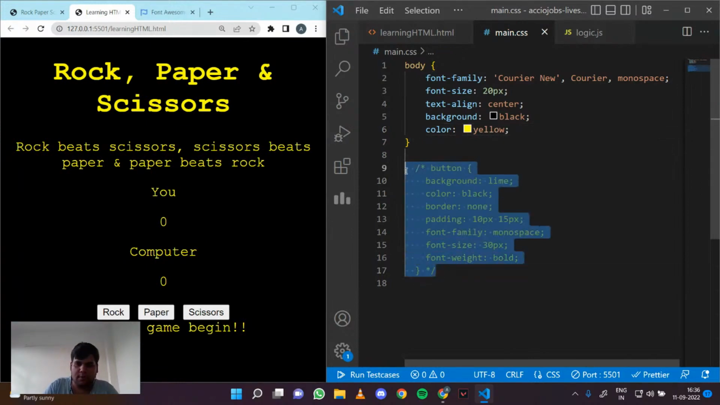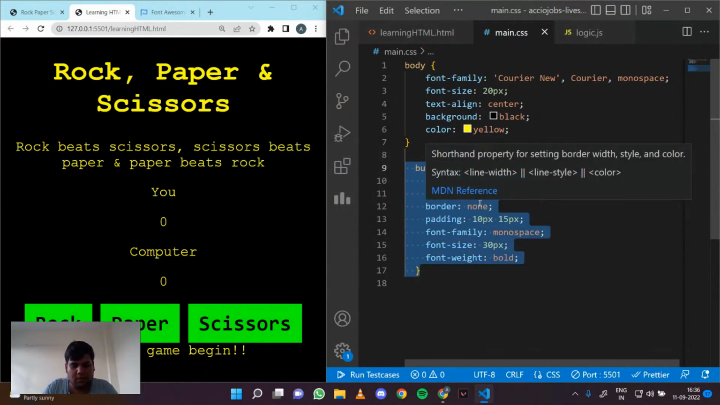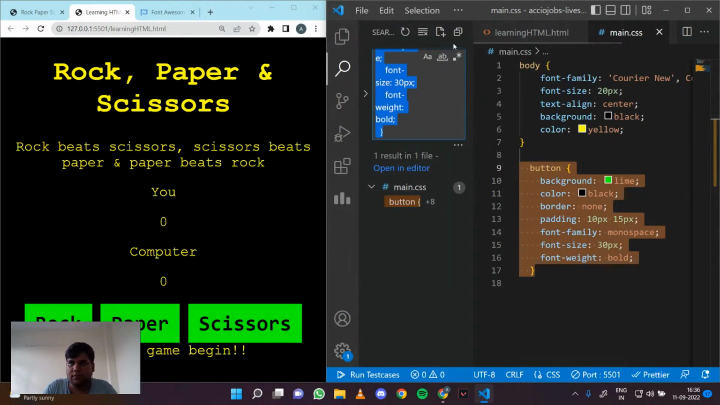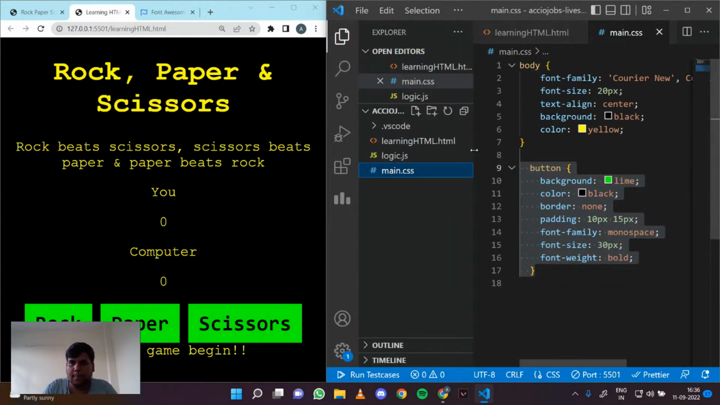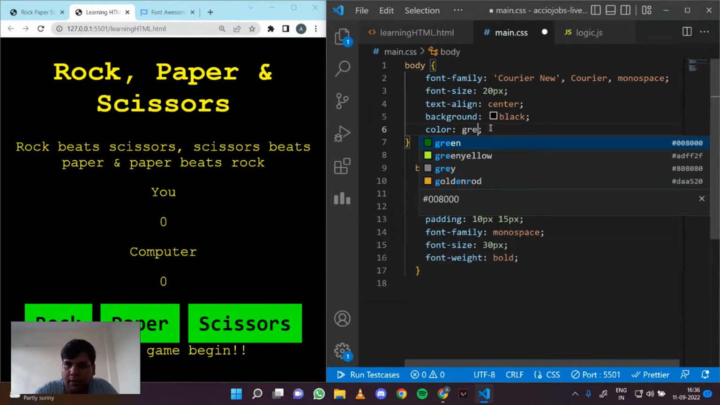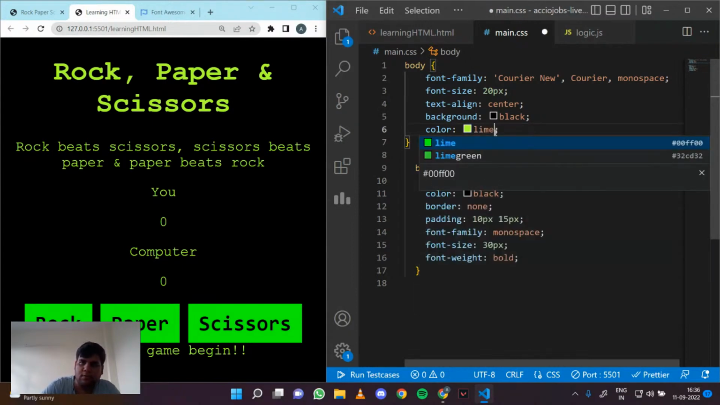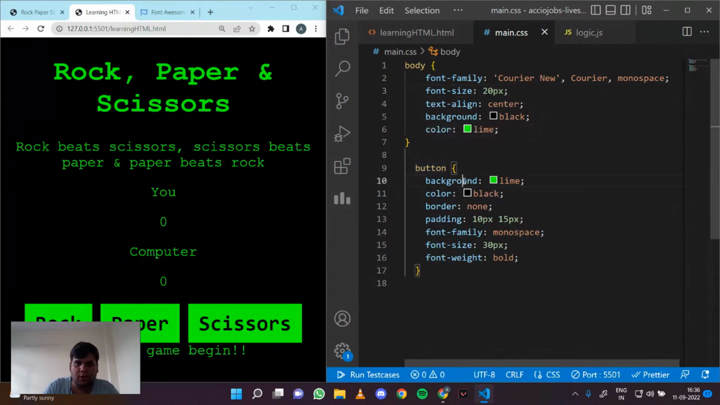So let's now go for button, right? Okay, so let me change it to green only. Okay, cool. So buttons. So for now in buttons, we have the background as lime, right? So here you can see it is lime. We have the color as black, basically the text color.